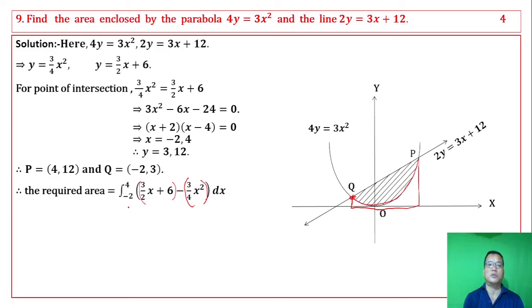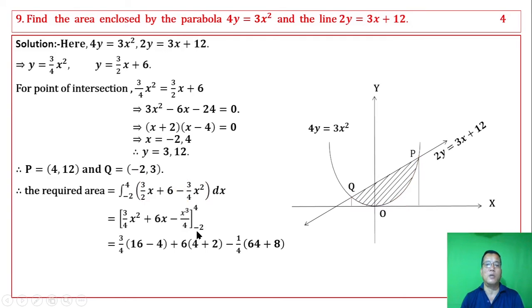We integrate and apply the limits: in the bracket, the upper limit 4 value minus the lower limit minus 2 value. Simplifying, the last result is 27 square units. So the area is 27 square units.